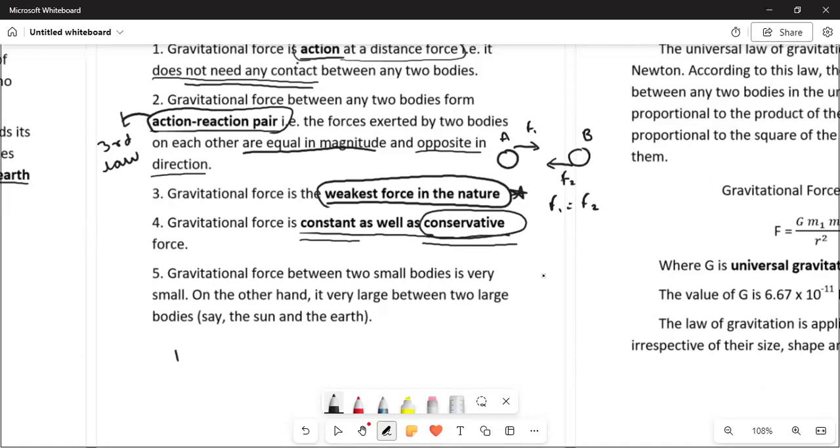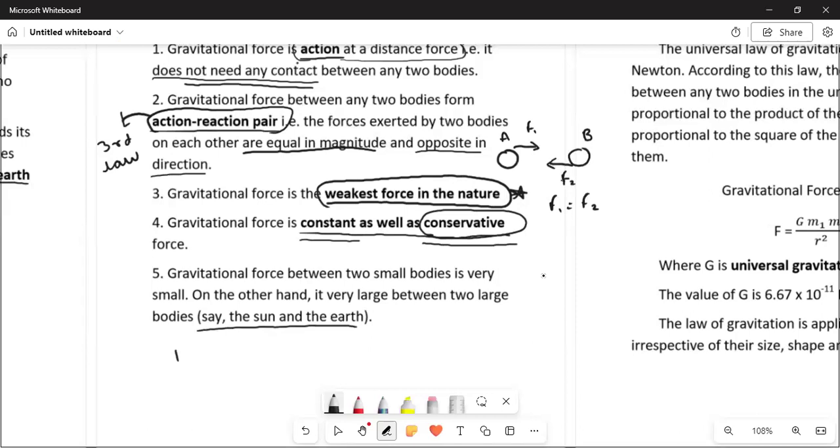So the next point is that the gravitational force between two small bodies is very small. The two small bodies may include you and the furniture in your house, or the pen lying on the table, the books lying on the table, the newspaper, and every other object in your house. They are very small. But on the other hand, it is very large between two large bodies, say the sun and the earth.